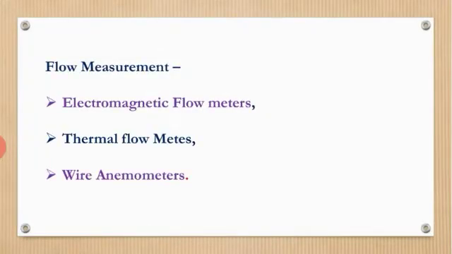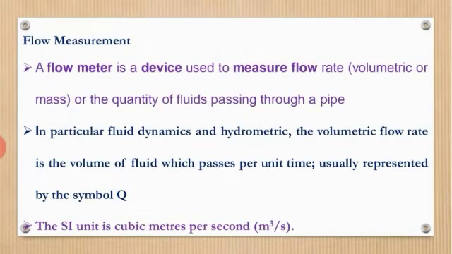So next one is flow measurement. Under that: electromagnetic flow meter, thermal flow meter and wire anemometer. Let us begin with the definition of the flow meter. A flow meter is a device used to measure flow rate, that is, the quantity of fluid passing through a pipe. If any fluid or gas is moving through a pipe or some other way, we measure what the flow is.